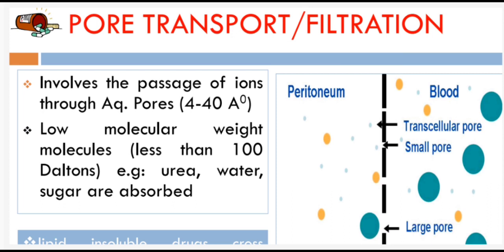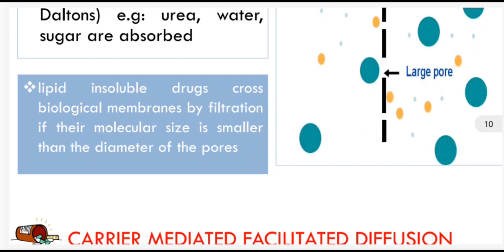In filtration there must be the involvement of a membrane, a transcellular pore or small pore, for passage of ions through an aqueous pore. There must be the pore. Low molecular weight molecules, less than 100 daltons, for example urea and water, are absorbed. Lipid insoluble drugs cross the biological membrane by filtration if their molecular size is smaller than the diameter of the pore.